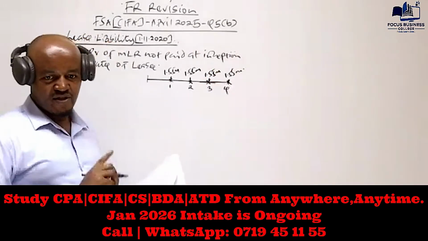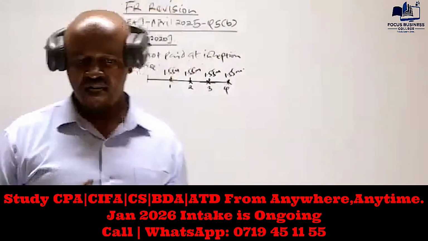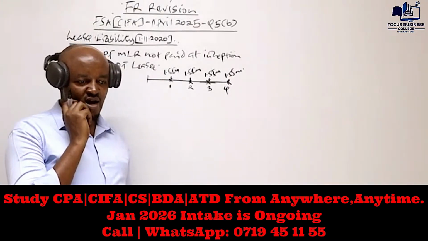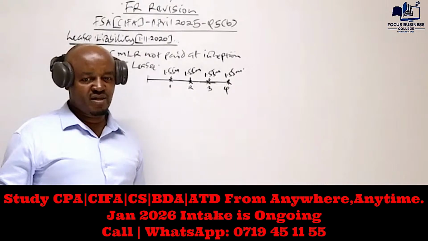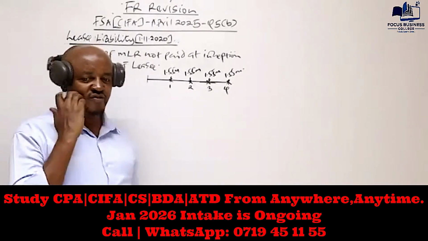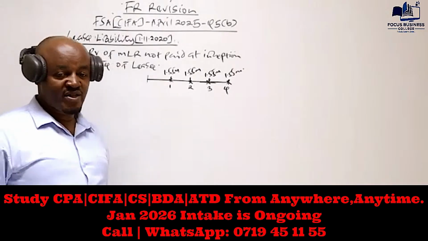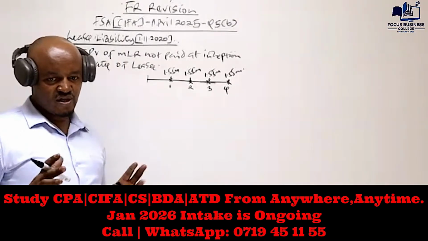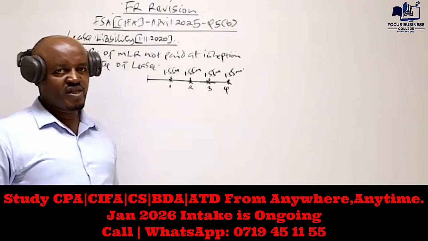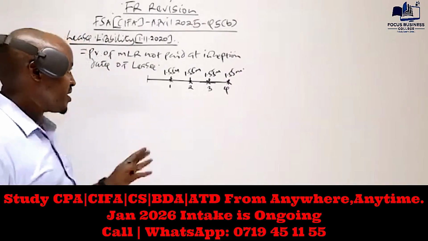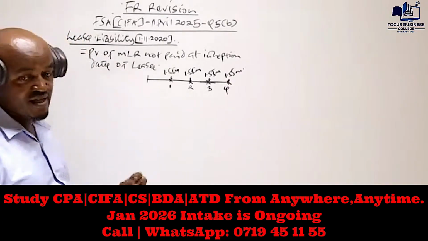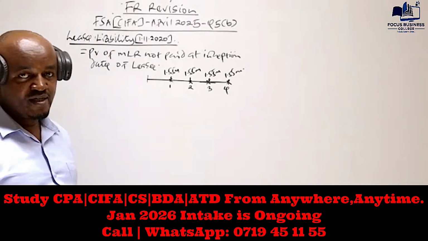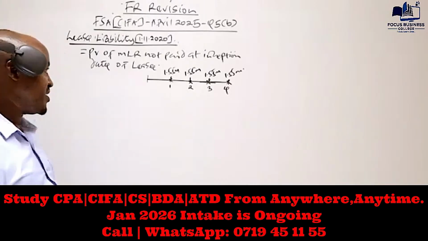If you check this question, you should note that it is different from the other question which we did in class the other day, a question examined in December 2024. Remember, the minimum lease rentals were payable at the start there. I want you to see the difference. There was a question asked by Evans. Whenever the minimum lease rentals are payable at the start or at the end, there is a difference in how we compute the lease liability and how we prepare the lease amortization schedule.